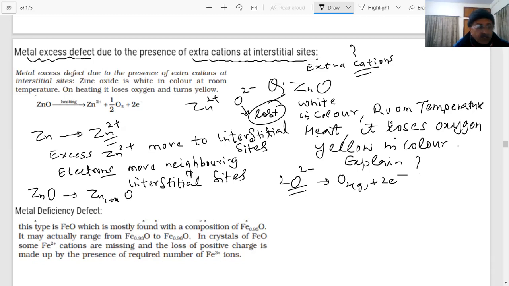So there is an x number of extra zinc ions, which have increased depending on how many oxygens are lost. 2O2- will give 1 oxygen molecule. How many are lost, students? 20, 30, 100, 1000, or it depends. We are talking of Avogadro's number of particles. So the result of this, you can see, is that the stoichiometry is disturbed.